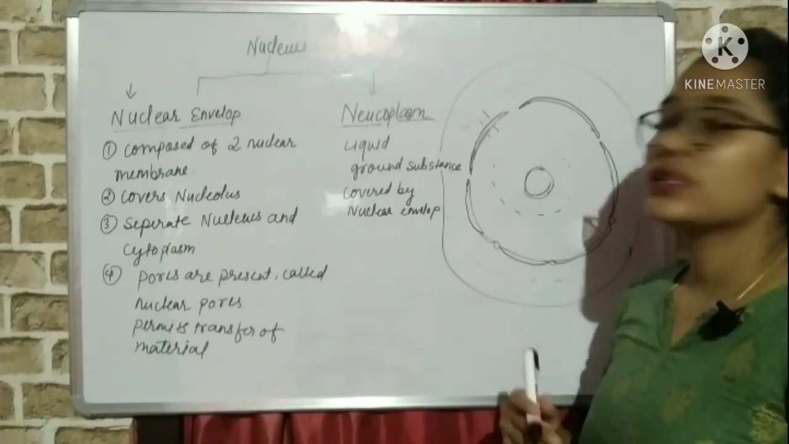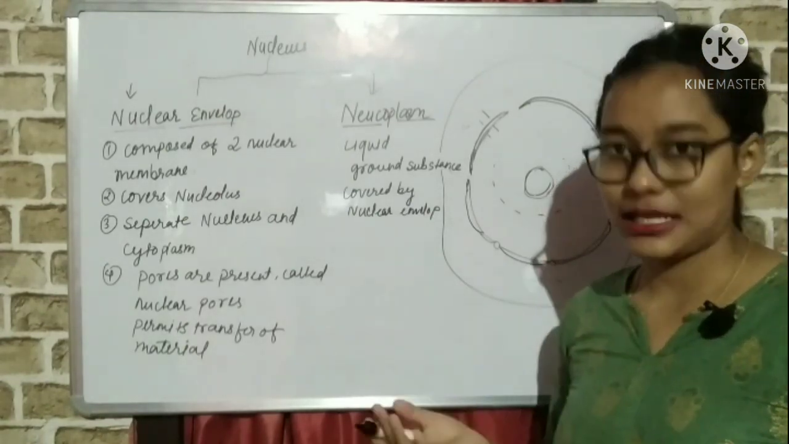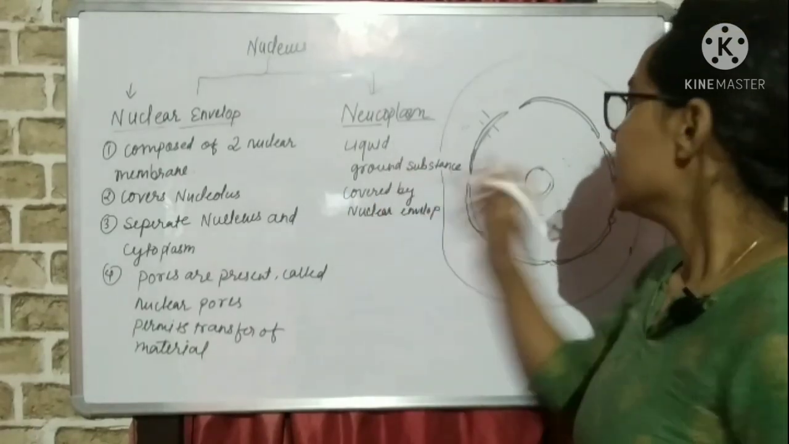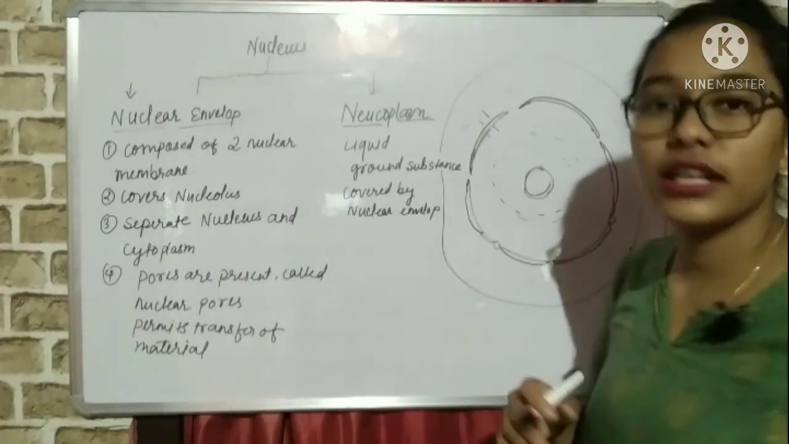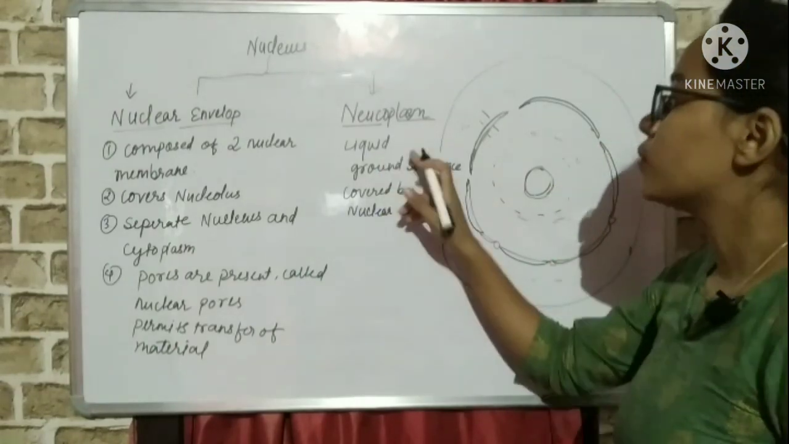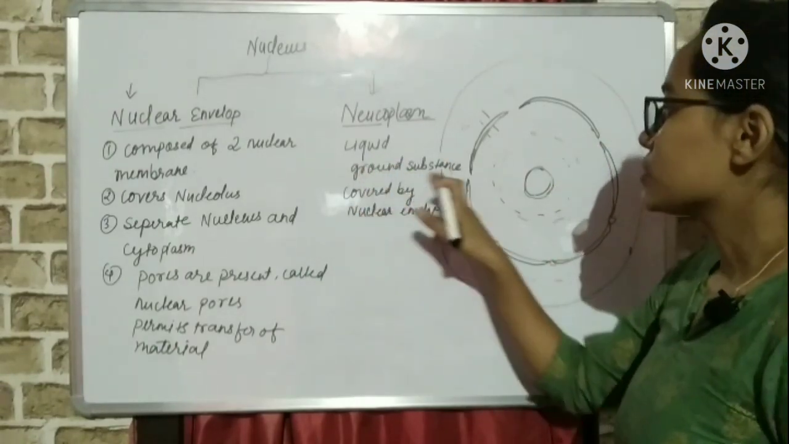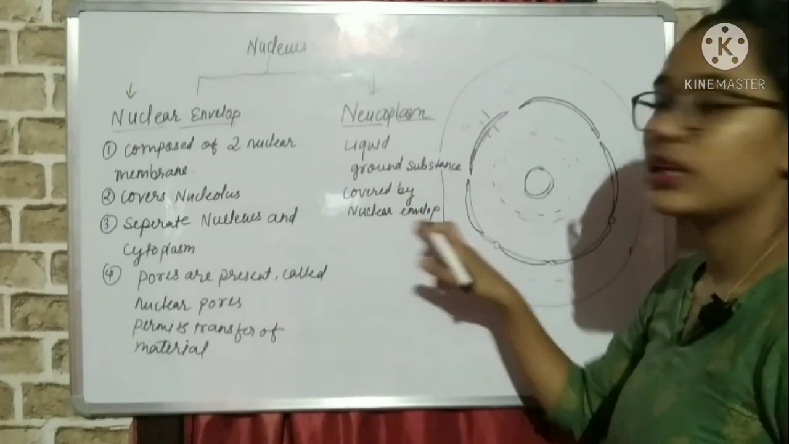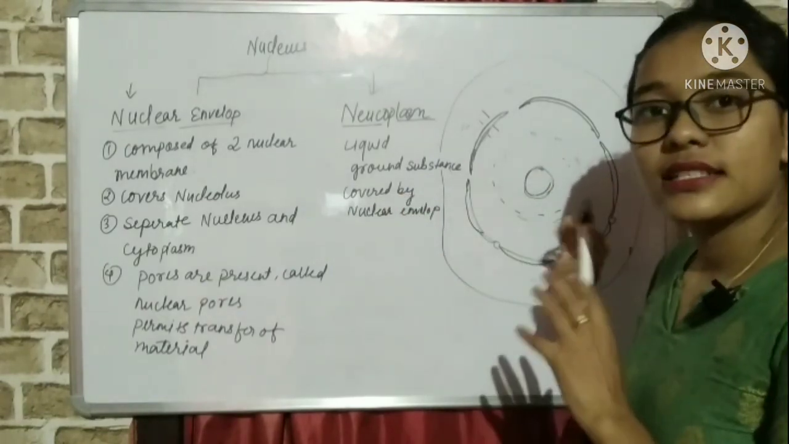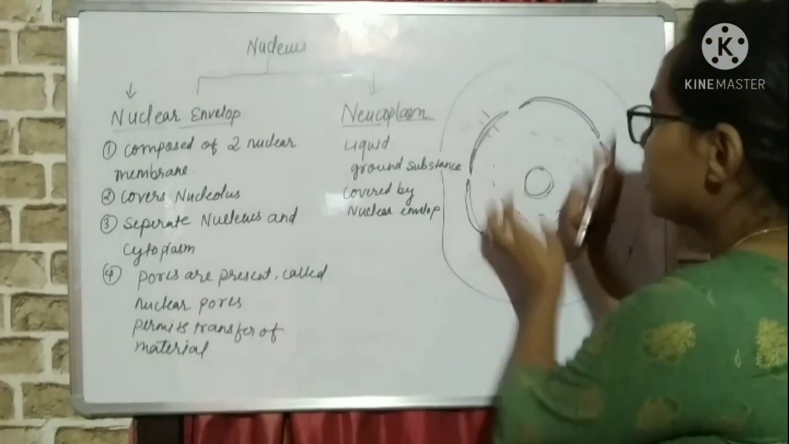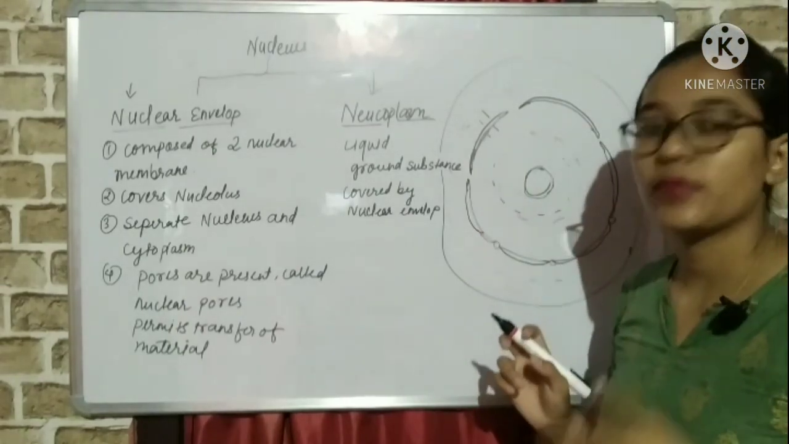Okay, now we will discuss nucleoplasm. You see these things which are present inside this nuclear envelope? They are called what? Nucleoplasm. It is the liquid ground substance covered by the nuclear envelope. Liquid ground substance means many components are present inside the nucleus. We will discuss what is present there.